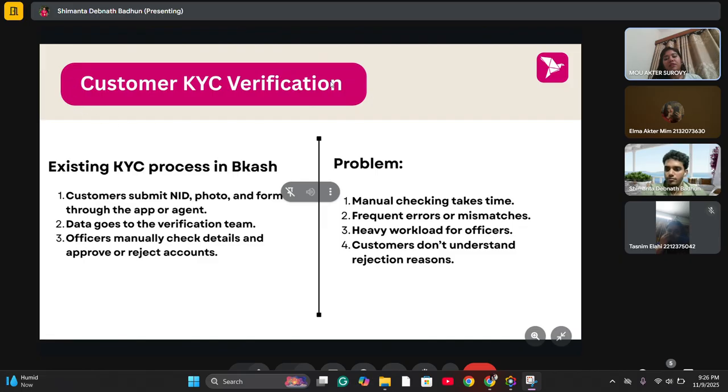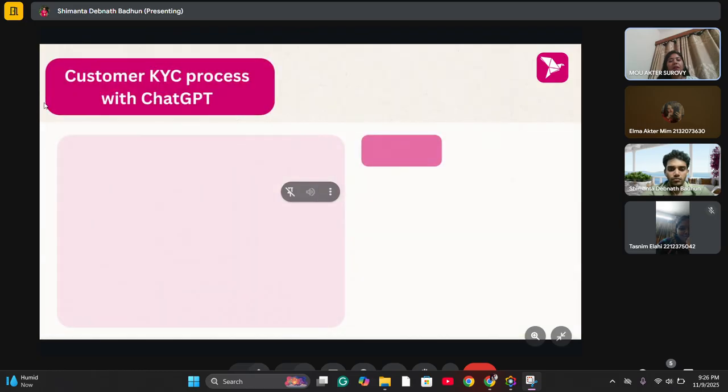At first, we're going to discuss about customer KYC verification. Bkash has their existing KYC process. At first the customer submits NID, photo and form through the app or agent, and those data go to the verification team, and officers manually check those details and approve or reject those accounts. Here they face some problems. One, the manual checking takes time, the frequent errors or mismatches, heavy workload for officers, and the customers don't understand the rejection reasons.